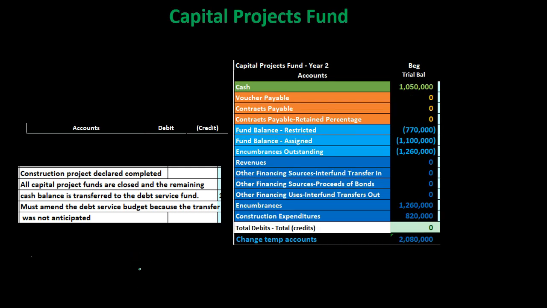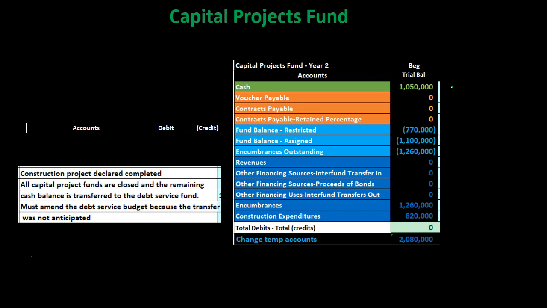Capital Projects Fund. So within the Capital Projects Fund, this is used to track the flow of the activity that's used in order to make the capital project, in this case, a building. And now it's been completed. We're done with the capital project. And you'll note that we have money that's left over within the capital project. Well, we don't need that anymore. So we need to take it out of the capital project and put it back into the debt service fund.